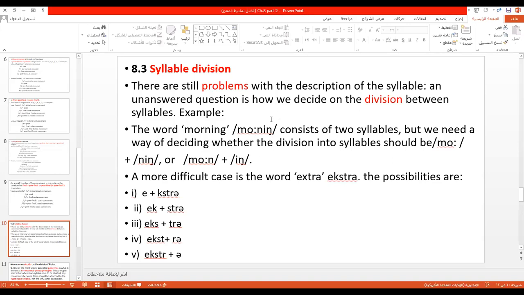If I consider it, I mean n here, if I consider it with O in the coda, so it becomes morn-ing. Good morning. Morn, a syllable, and ing, a syllable. Good. If I consider it no, it is with short E, and it becomes the onset of the second syllable. So in this case, it becomes mo-rning.